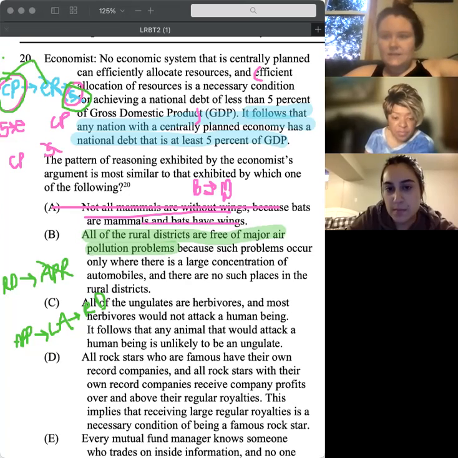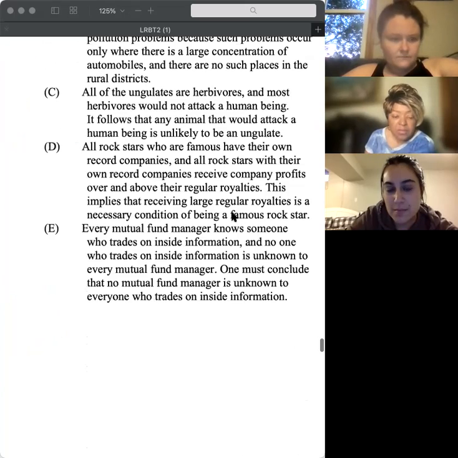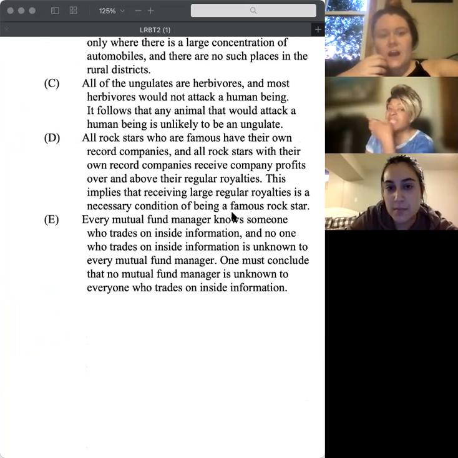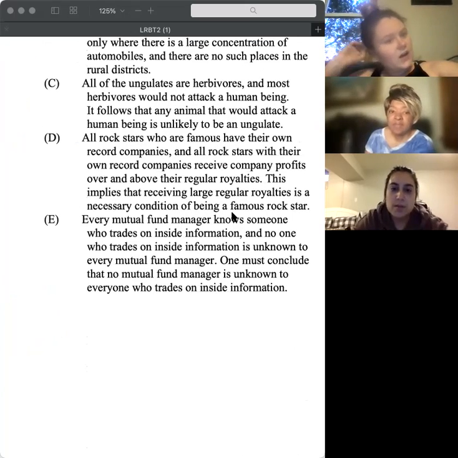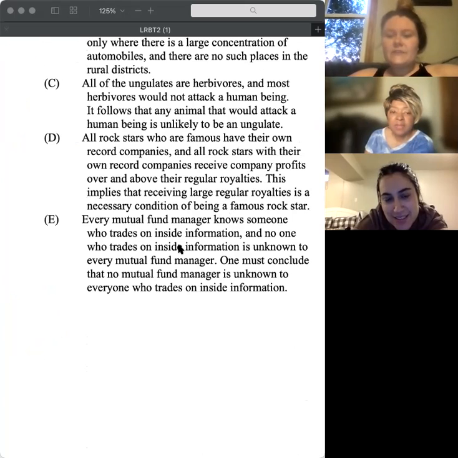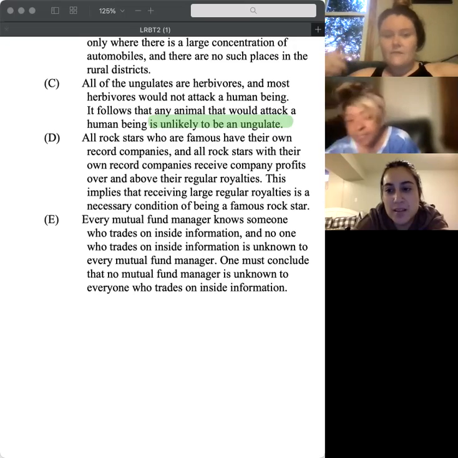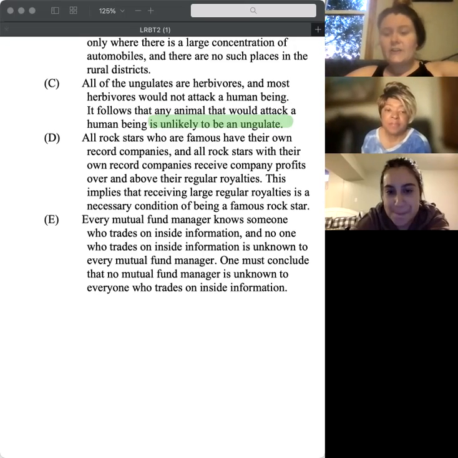All right, let's do C. C says all of the ungulates are herbivores, and most herbivores would not attack a human being. It follows that any animal. Okay, I don't like this one automatically because it goes into saying it is unlikely to be this. That's not the same probability level as our conclusion. So if I already like B, I would cross C off right away for that reason.